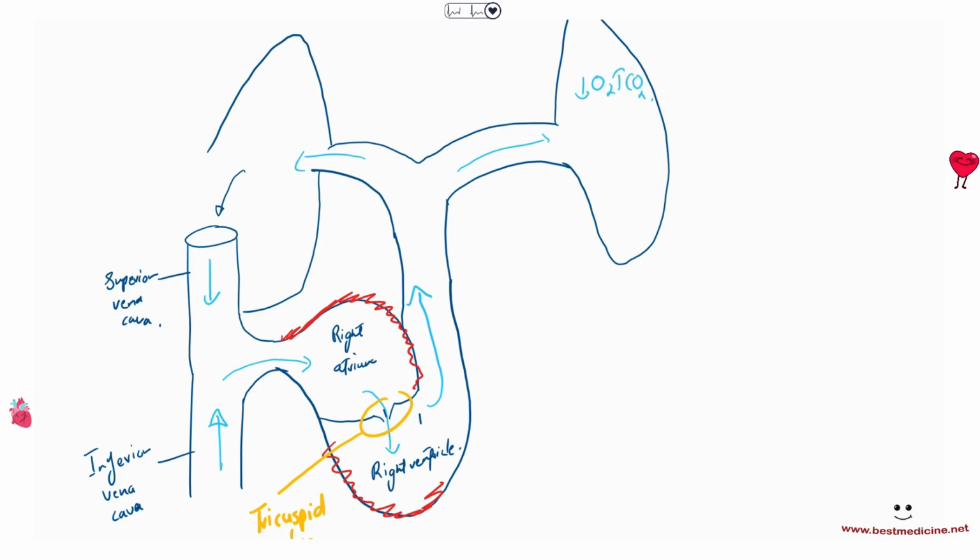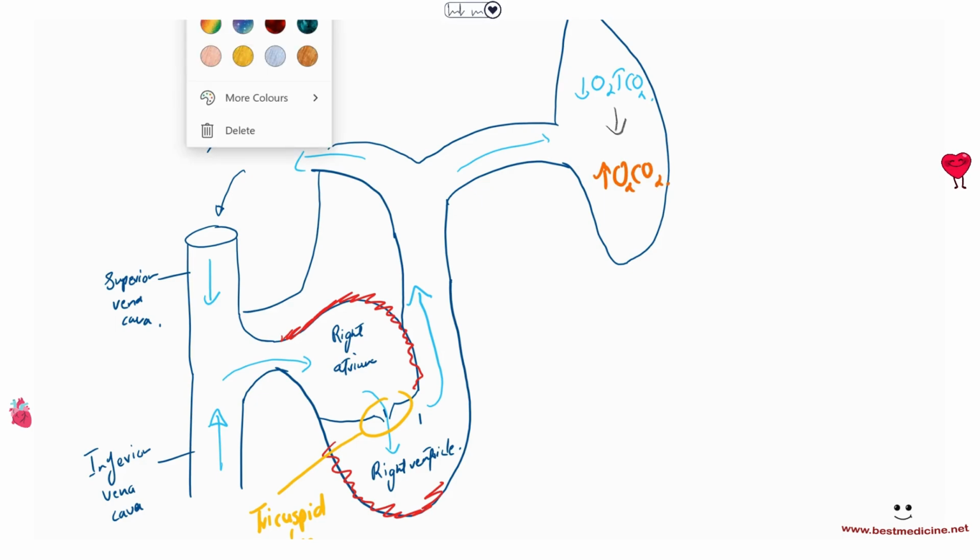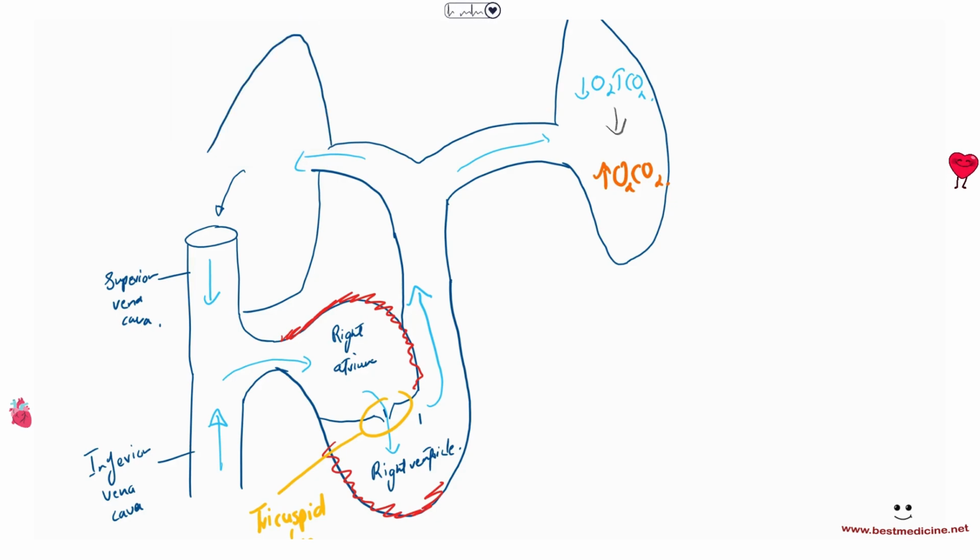While in the lung, it is rich in oxygen and poor in CO2. And so this blood is going to become oxygenated, right? It will have a lot of oxygen and very little CO2. So now it has become oxygenated, and the oxygenated blood is going to return back to the heart through veins.